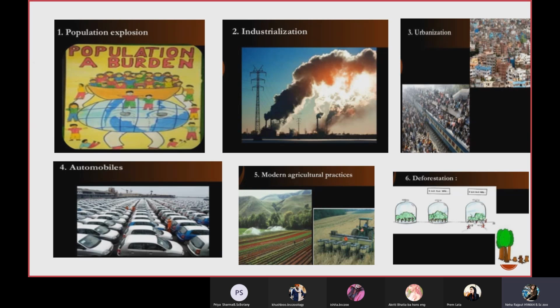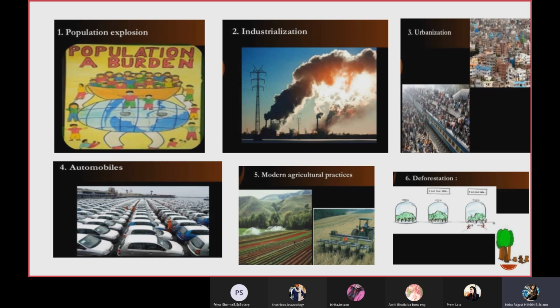Next is modern agriculture practices. Again, we are increasing our food land, but the process over here is very wrong, because we are consuming fuel which is not renewable. So again, it is consuming our non-renewable resources, which will have a detrimental effect on our ecosystem afterwards.